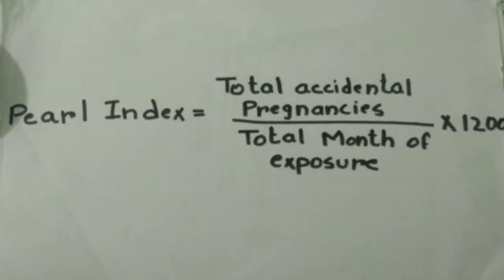How is it calculated? Pearl Index is equal to the total number of accidental pregnancies divided by total months of exposure, multiplied by 1200. Here 1200 is the number of months in 100 years, meaning 12 into 100 is equal to 1200.